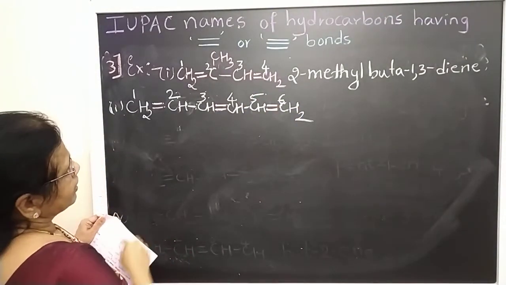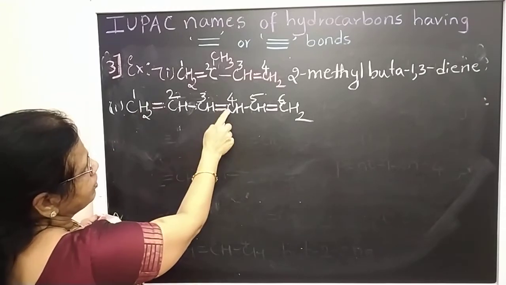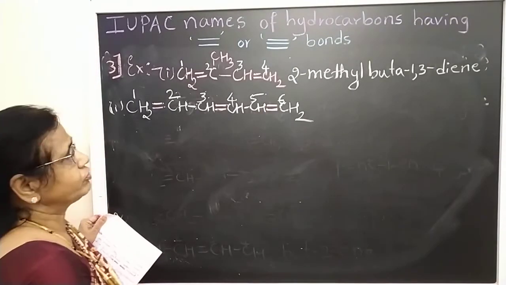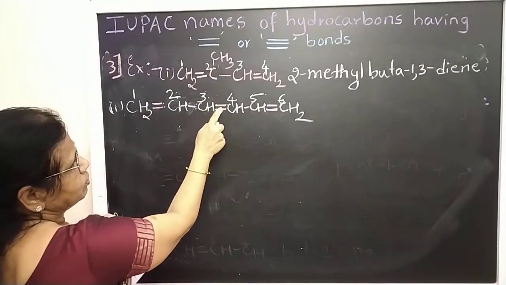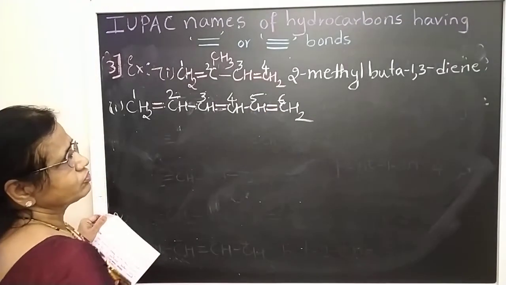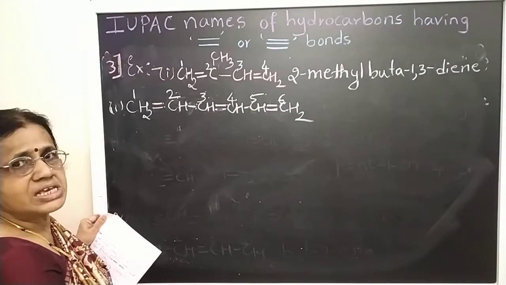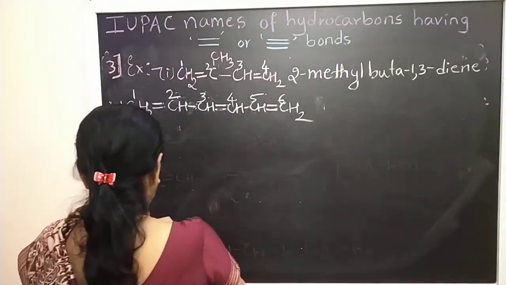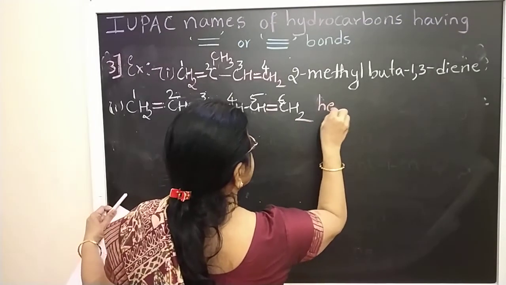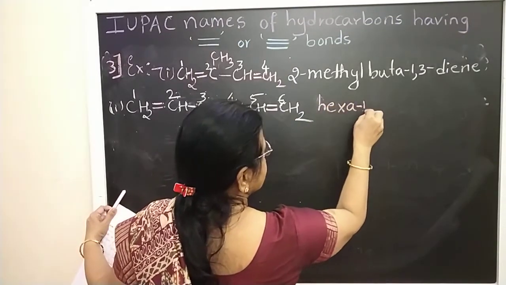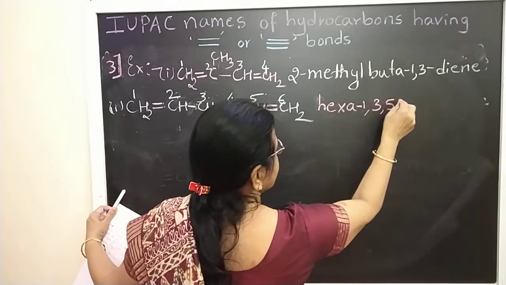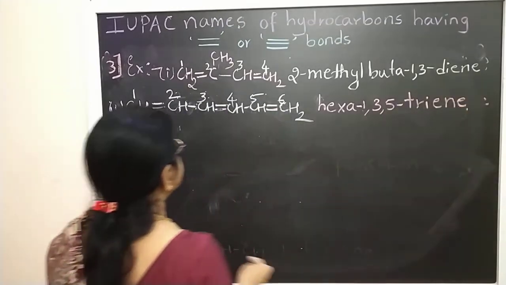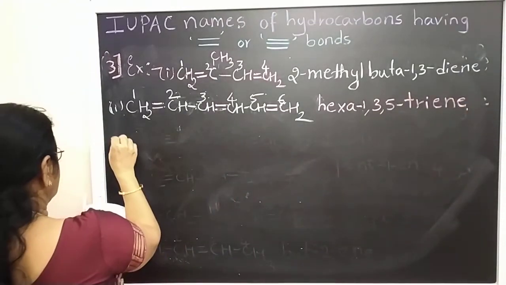So it is hexa-1, then third carbon 1,3, then 5, hexa-1,3,5: first, third and fifth have double bonds. 1,3,5-triene. Okay, so here it is hexa, put a dash, 1,3,5, tri, 3 double bonds, so triene.